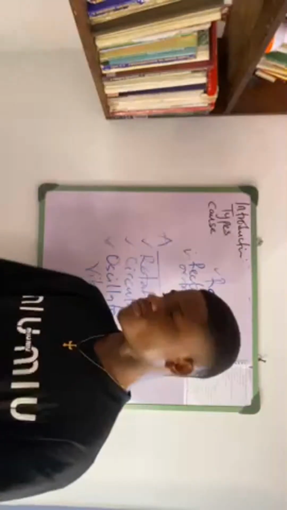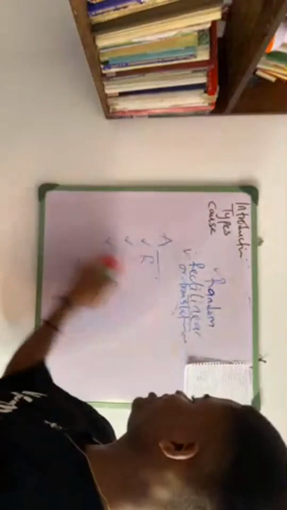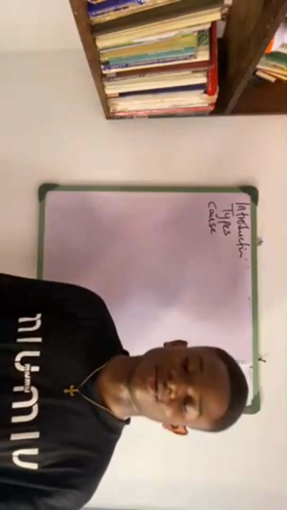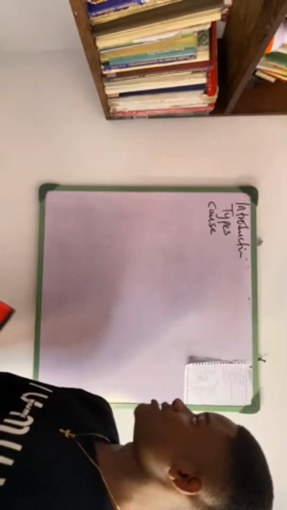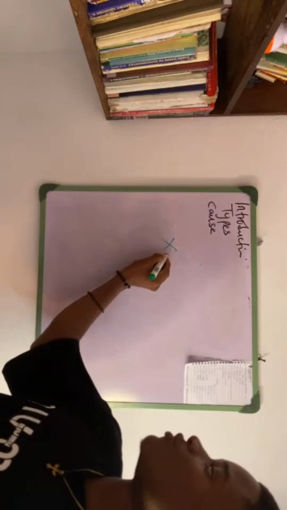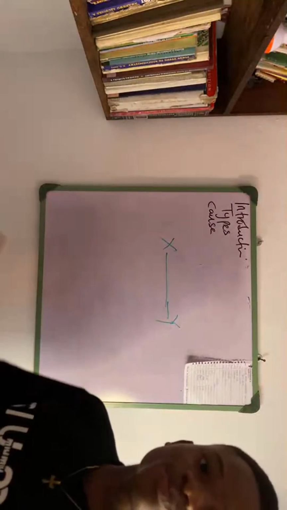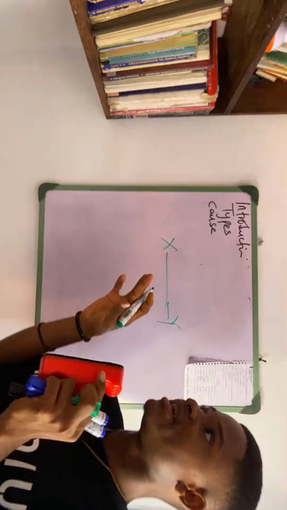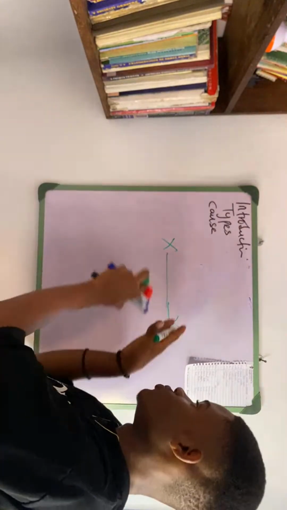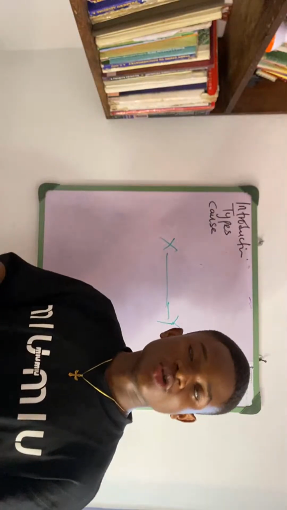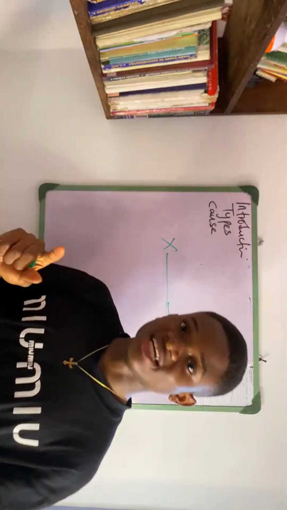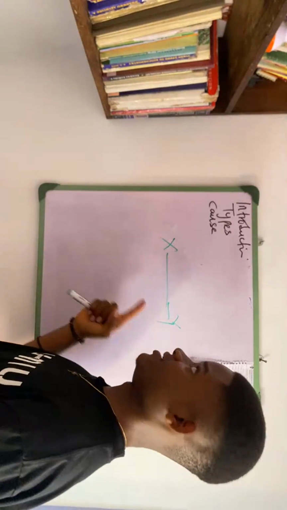Now, what is motion? Motion is the change in position of a body from one point to another. So this is a car at point X, and it moves to point Y. It has changed position. The reason why it changed position from point X to point Y is what? Motion. So we can say that motion is the change of position of a body or an object from one point to another.